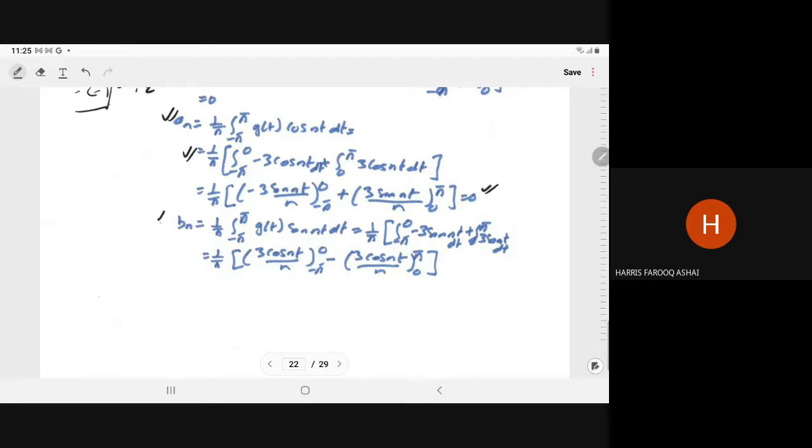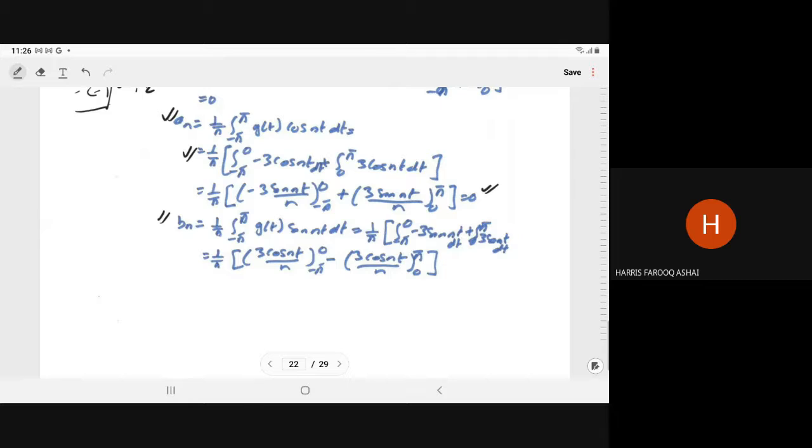So now b_n will come: 1 upon pi, integral from minus pi to pi of g(t) sin nt, that can be written as 1 upon pi, integral from minus pi to 0 of minus 3 sin nt dt plus integral from 0 to pi of 3 sin nt dt. Since it is behaving like an odd function, automatically only b_n is coming. But at the time of the integration, we have to show the complete working. We cannot apply the half sine series formula, 2 upon pi.